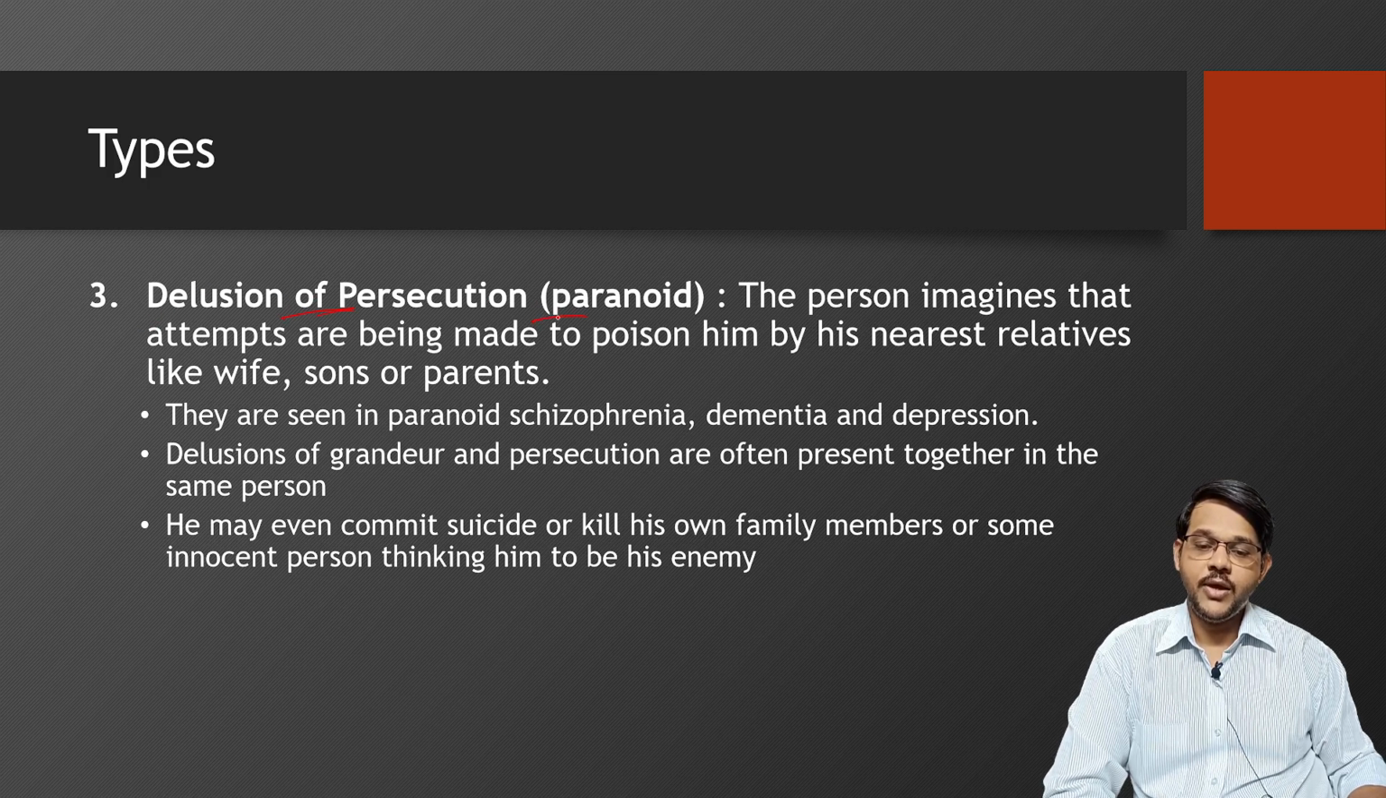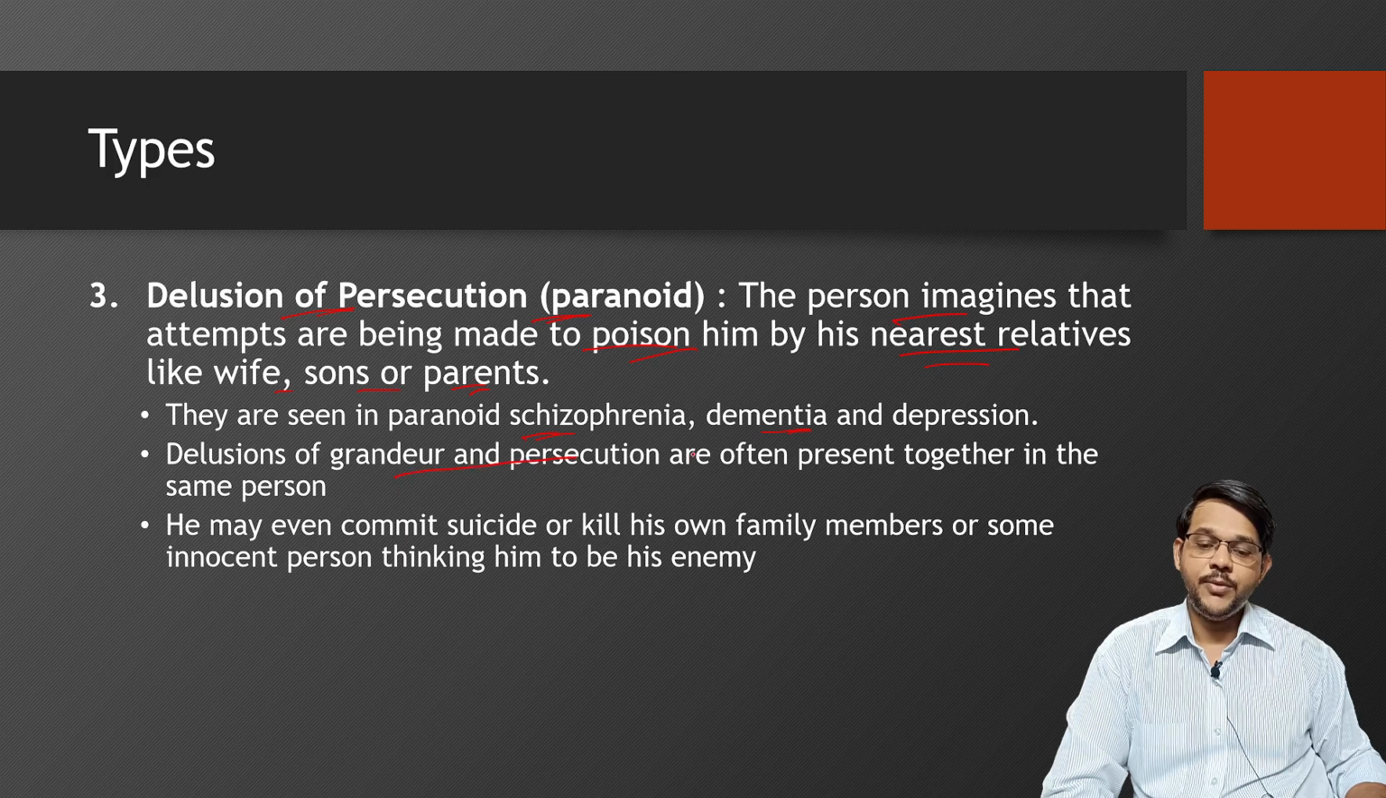It is also a paranoid delusion, where the person imagines that attempts are being made to poison him by his nearest relatives, like wife, sons, or parents. So here the person has a continuous belief that someone is trying to kill him, mainly close relatives. Attempts are being made to poison him or kill him. They are seen in cases of paranoid schizophrenia, dementia, and depression.